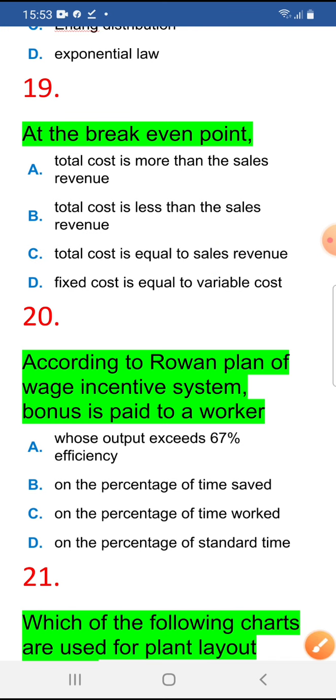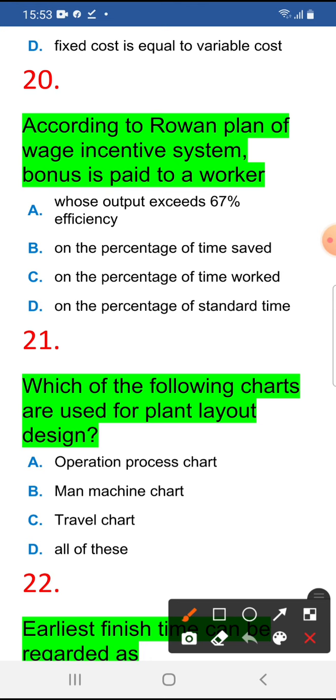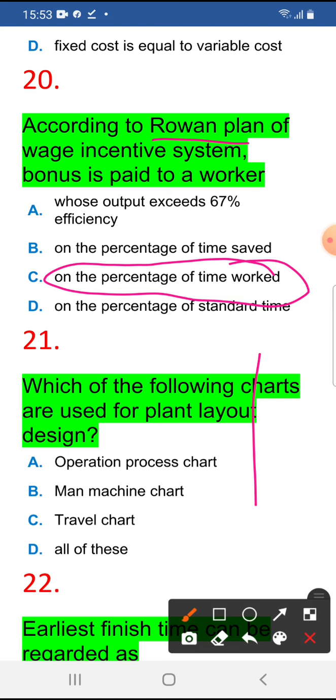Next, according to the Rowan plan of a wage incentive system, bonus is paid to the worker. When will the bonus be paid to the worker? On the percentage of time saved. That is the Rowan plan. How much time he saved, on that percentage he will get the bonus.